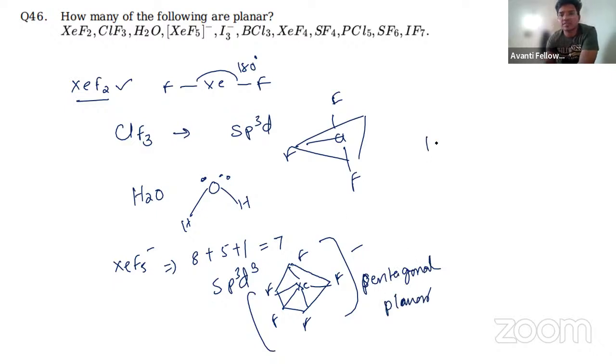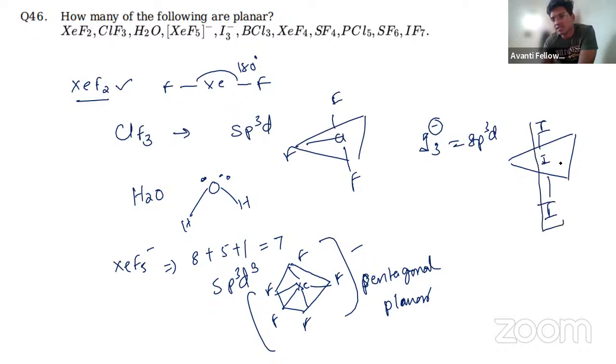Next one, I3 minus. Again, I3 minus is sp3d hybridization, and it will look like this. Iodine will be present at the center, with the other iodines on either side, and they all exist in one plane, which is linear in structure. Here you have lone pairs. This is linear in structure.